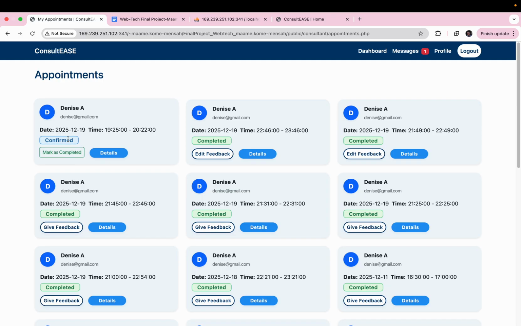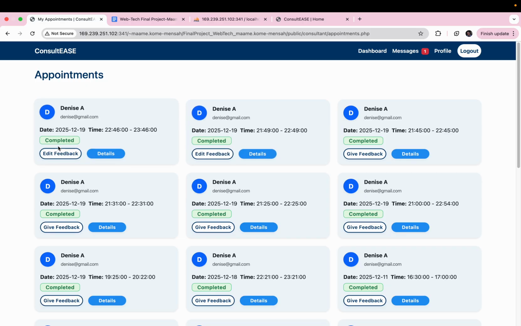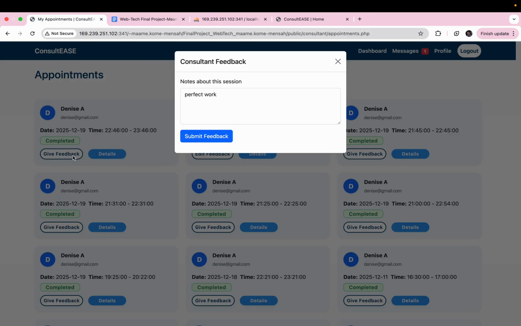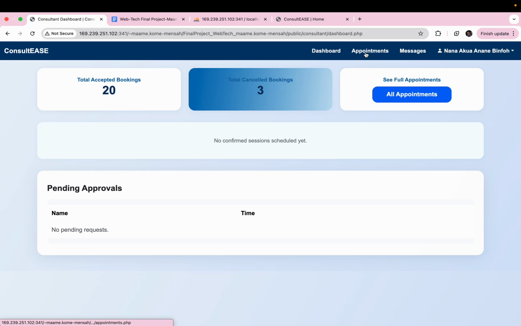Now sometimes the meeting can finish earlier than expected. So in the case where the meeting has finished earlier than expected, we can mark as completed. And it says, do you want to mark this as completed? We say okay. Then it changes to completed. Then now we can give feedback. So we can say very good and submit our feedback. And it says feedback submitted successfully.